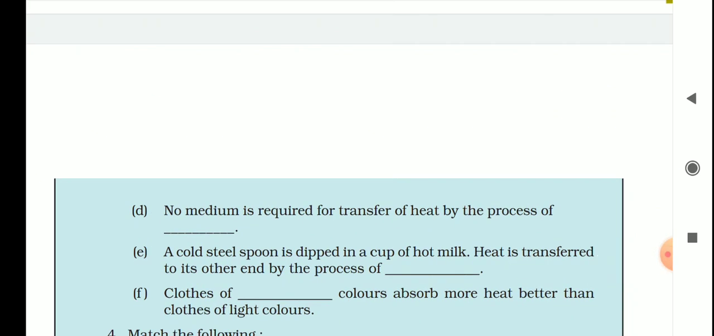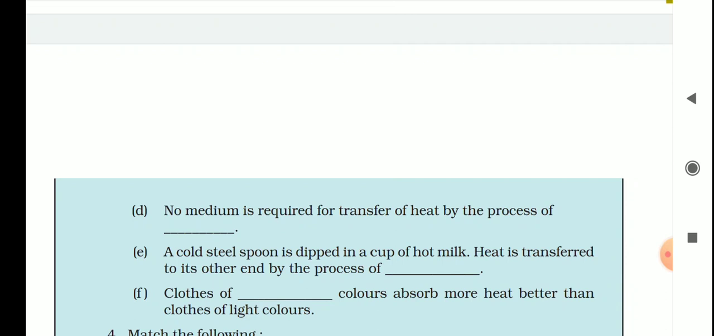Now D, fourth one. No medium is required for transfer of heat by the process of. We just read it in the what you have learned points. Which will it be? Conduction, convection, or radiation? It will be radiation. Okay. No medium is required for the transfer of heat by the process of radiation.